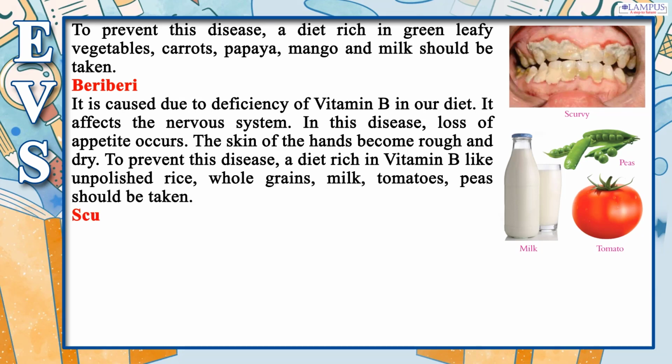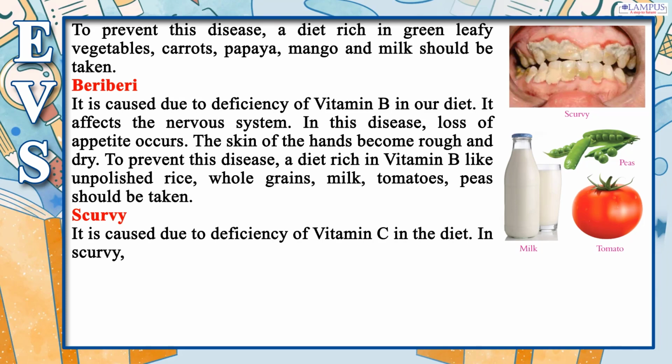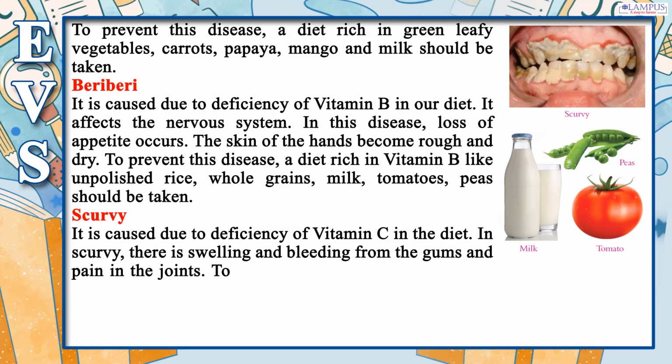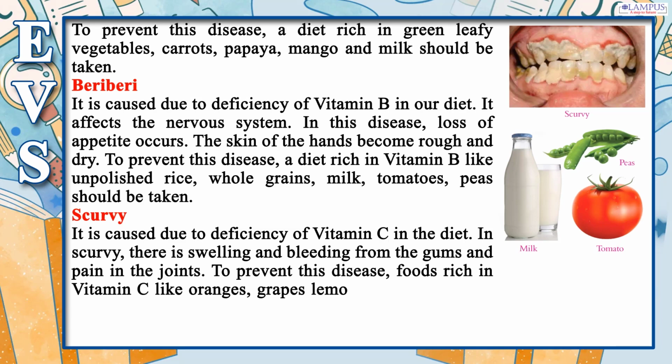Scurvy. It is caused due to deficiency of vitamin C in the diet. In scurvy, there is swelling and bleeding from the gums and pain in the joints. To prevent this disease, foods rich in vitamin C like oranges, grapes, lemons, amla, tomatoes, etc. should be taken.